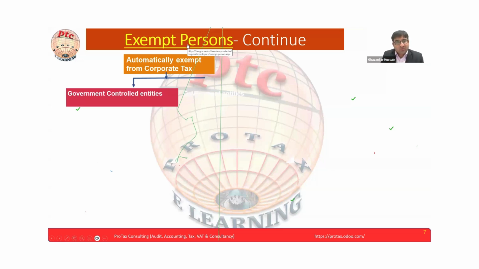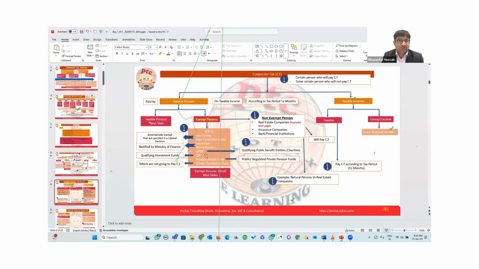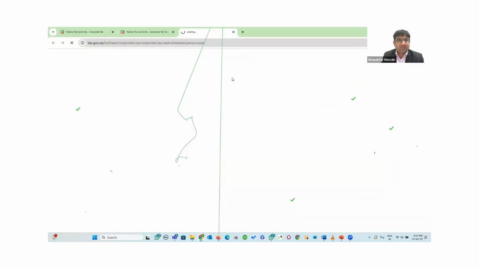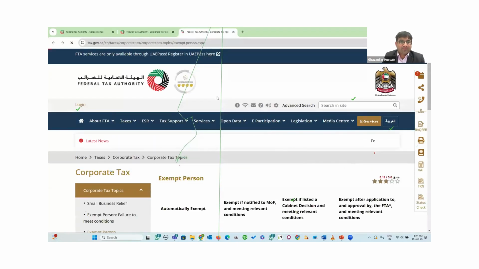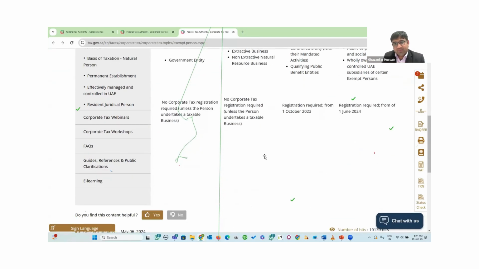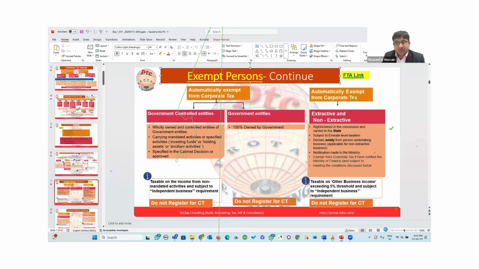You can Google this link and go and check that. Let me click this. Again, the same link, exempt person, is shown over here. I'm again coming back to the slide.